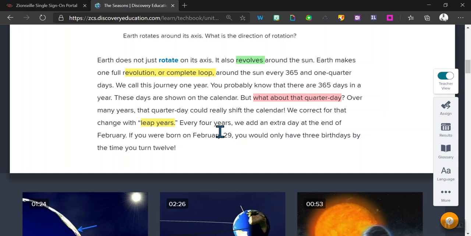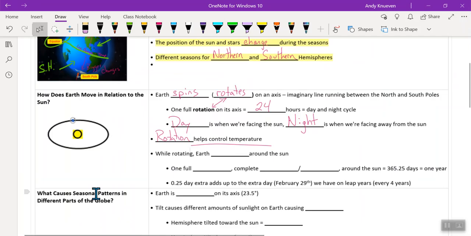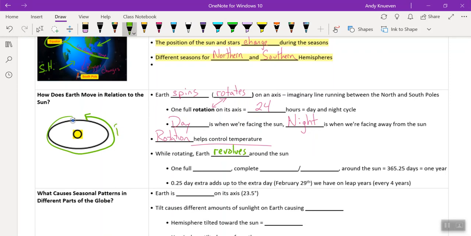All right, so let's jump back into our notes and fill in some more details there. So while rotating, Earth also revolves around the sun. So this movement going around the sun, this green line here, is what we call it revolves.